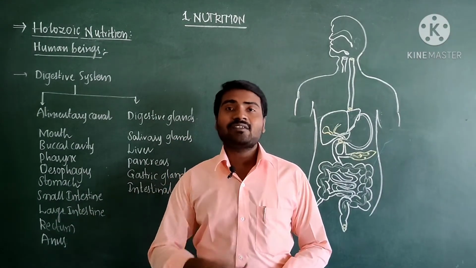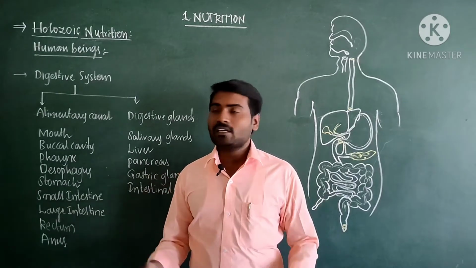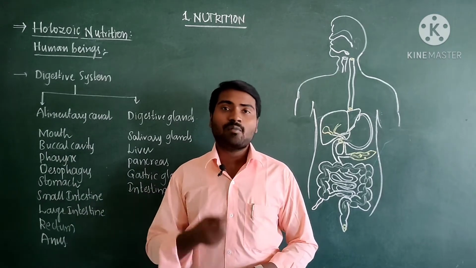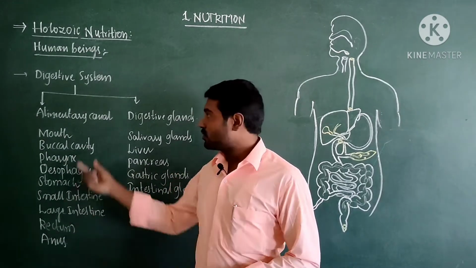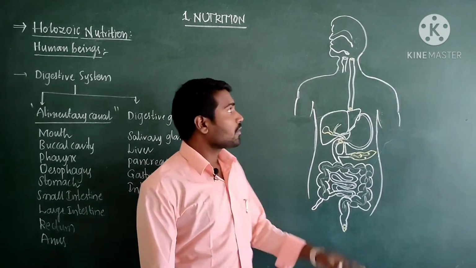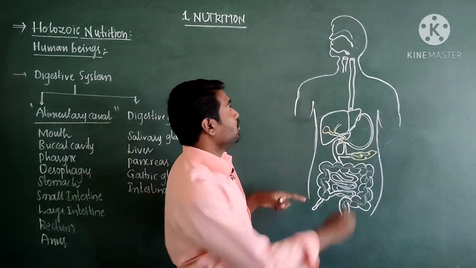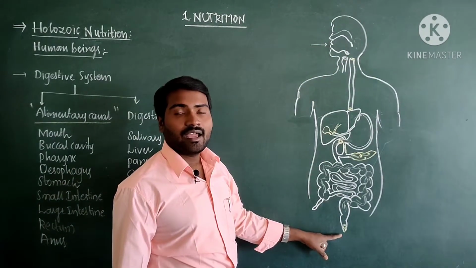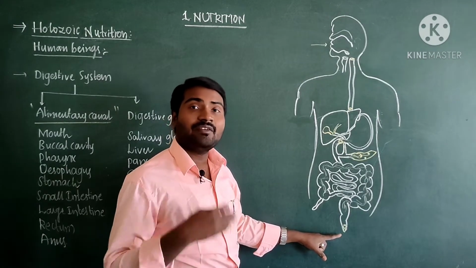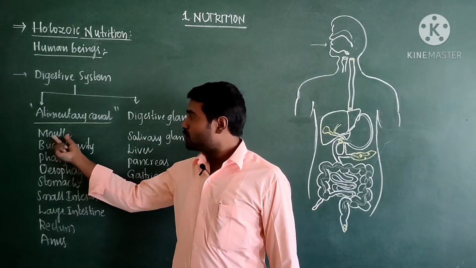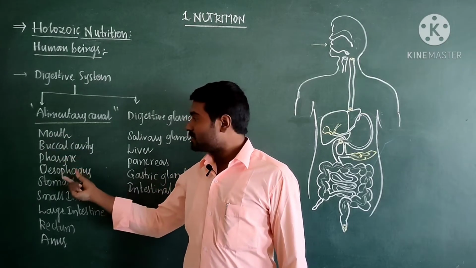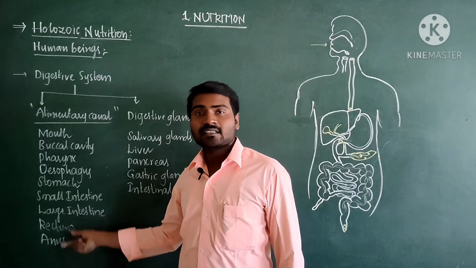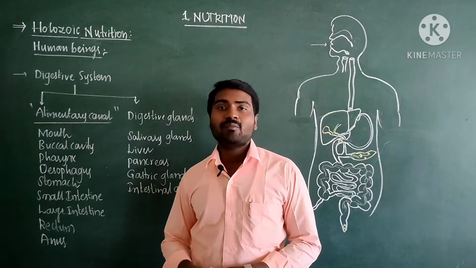If we see the structure of the digestive system, it is broadly categorized into two types. One is a long tube which extends from the mouth to the anus. That is called the alimentary canal. This alimentary canal is modified in different regions: mouth, buccal cavity, pharynx, esophagus, stomach, small intestine, large intestine, rectum and anus. These parts together are called the alimentary canal.